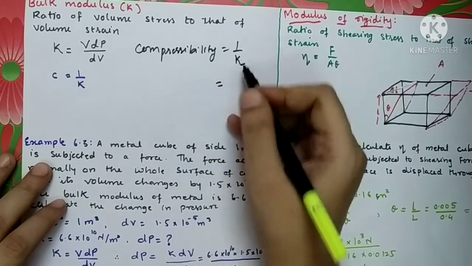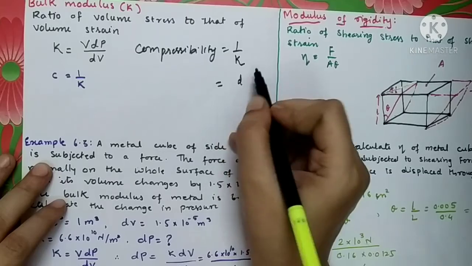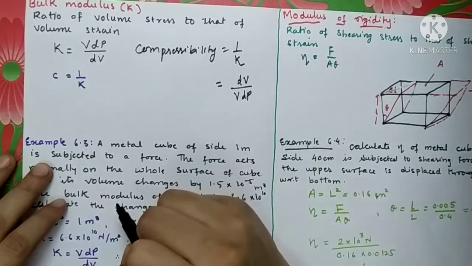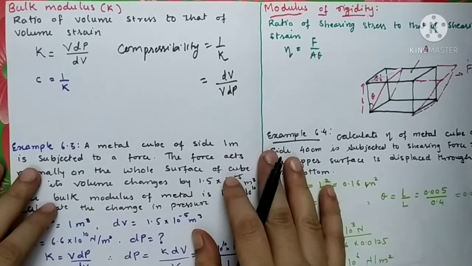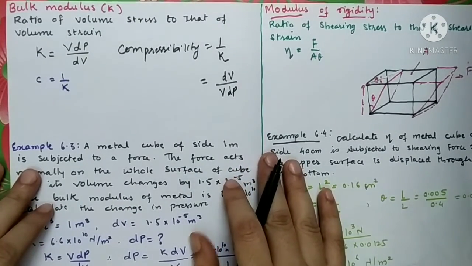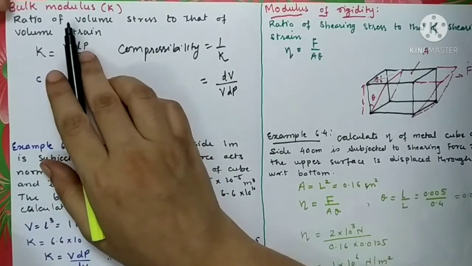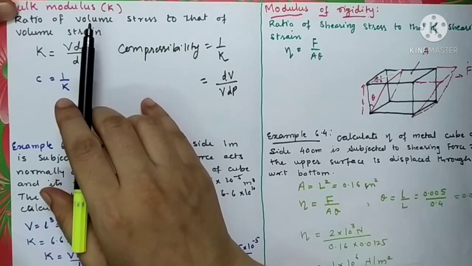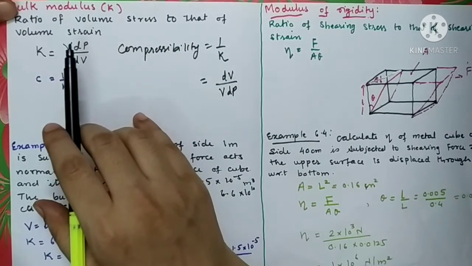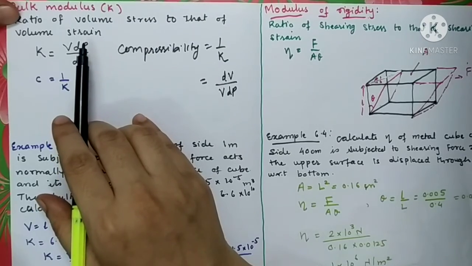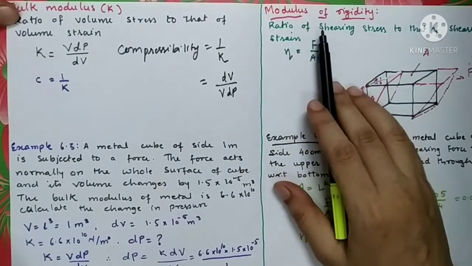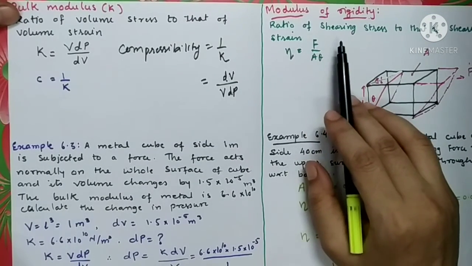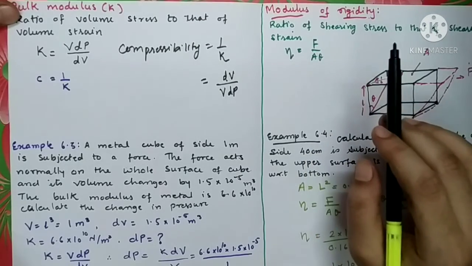You can write it as dV upon VdP, as it is exactly the reverse of the bulk modulus. So bulk modulus is nothing but the resistance offered by solid, liquid and gases to avoid the change in its volume, and modulus of rigidity is nothing but the resistance offered by solid to oppose the change in its shape.